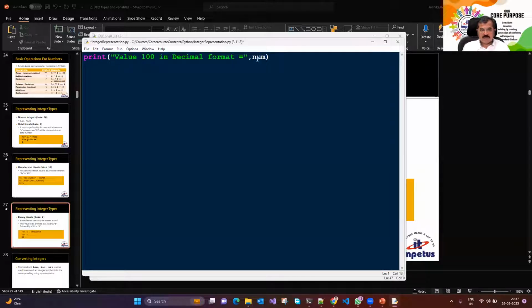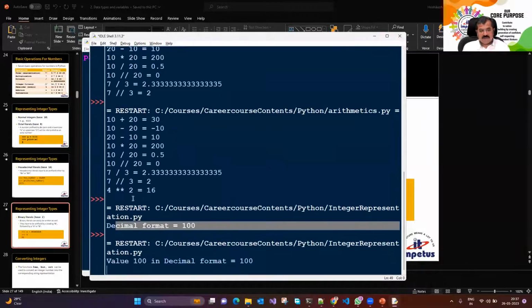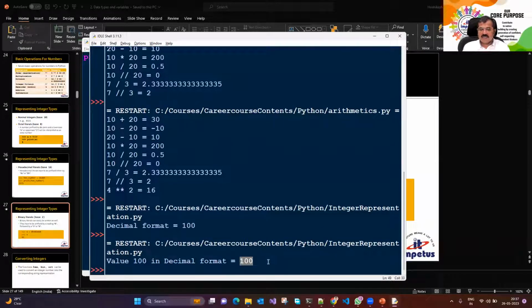Value 100 in decimal format. Let's say we have 100. So that's value 100 in decimal format. Let's run this particular code. If I just press F5, it says value 100 in decimal format, 100 here.